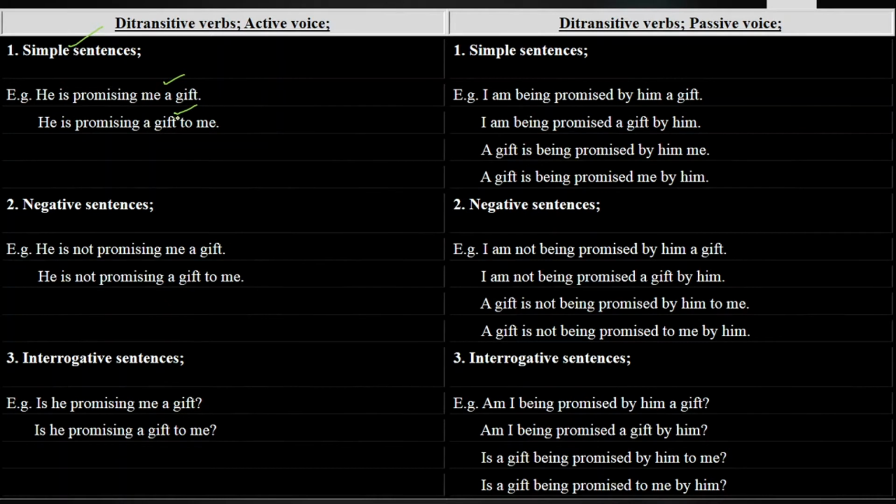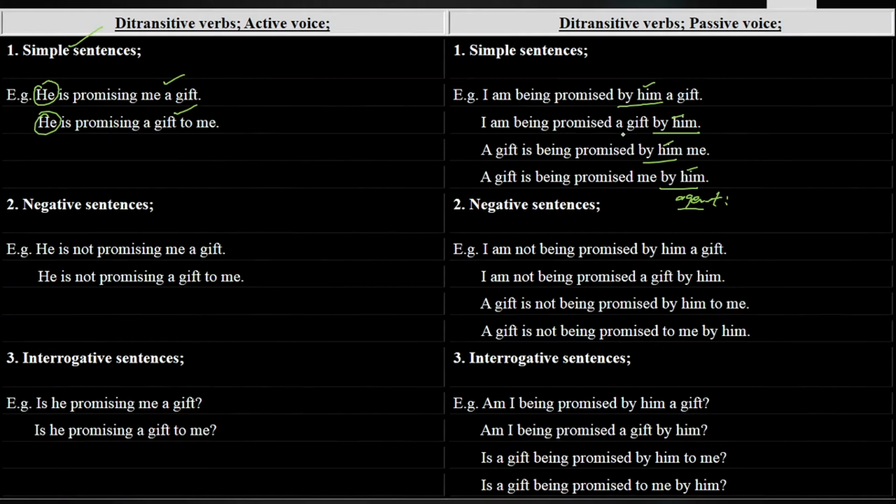And while changing them into passive voice, keep in mind that when you bring your subject he in the place of the object, it will not be called an object, but it will be called the agent. Most of the students write it as an object, but keep in mind here this by him will be your agent. And what is the definition of agent? It tells us who does an action in a sentence. So in passive voice, the doer of an action in this sentence is called your agent, and your agent is him in this sentence.